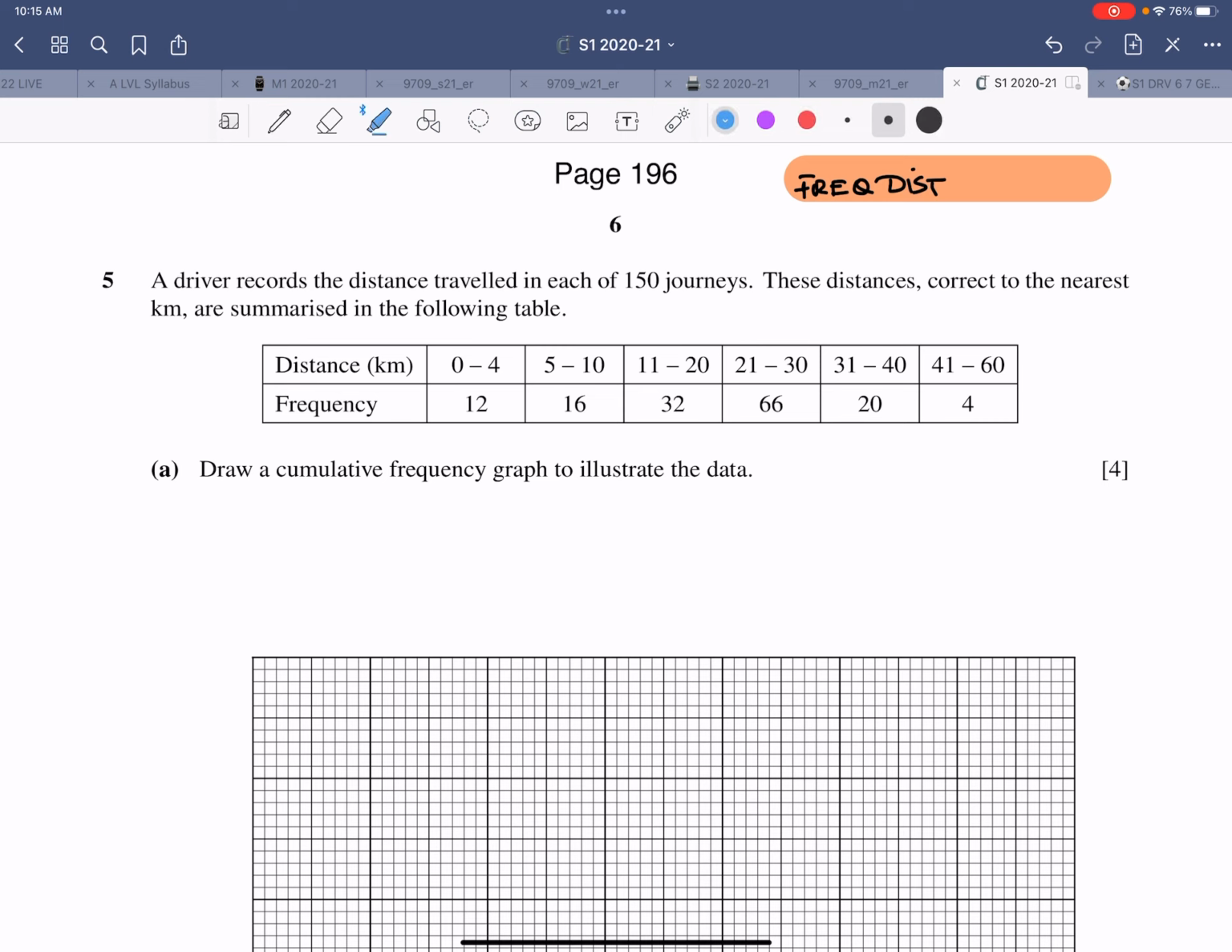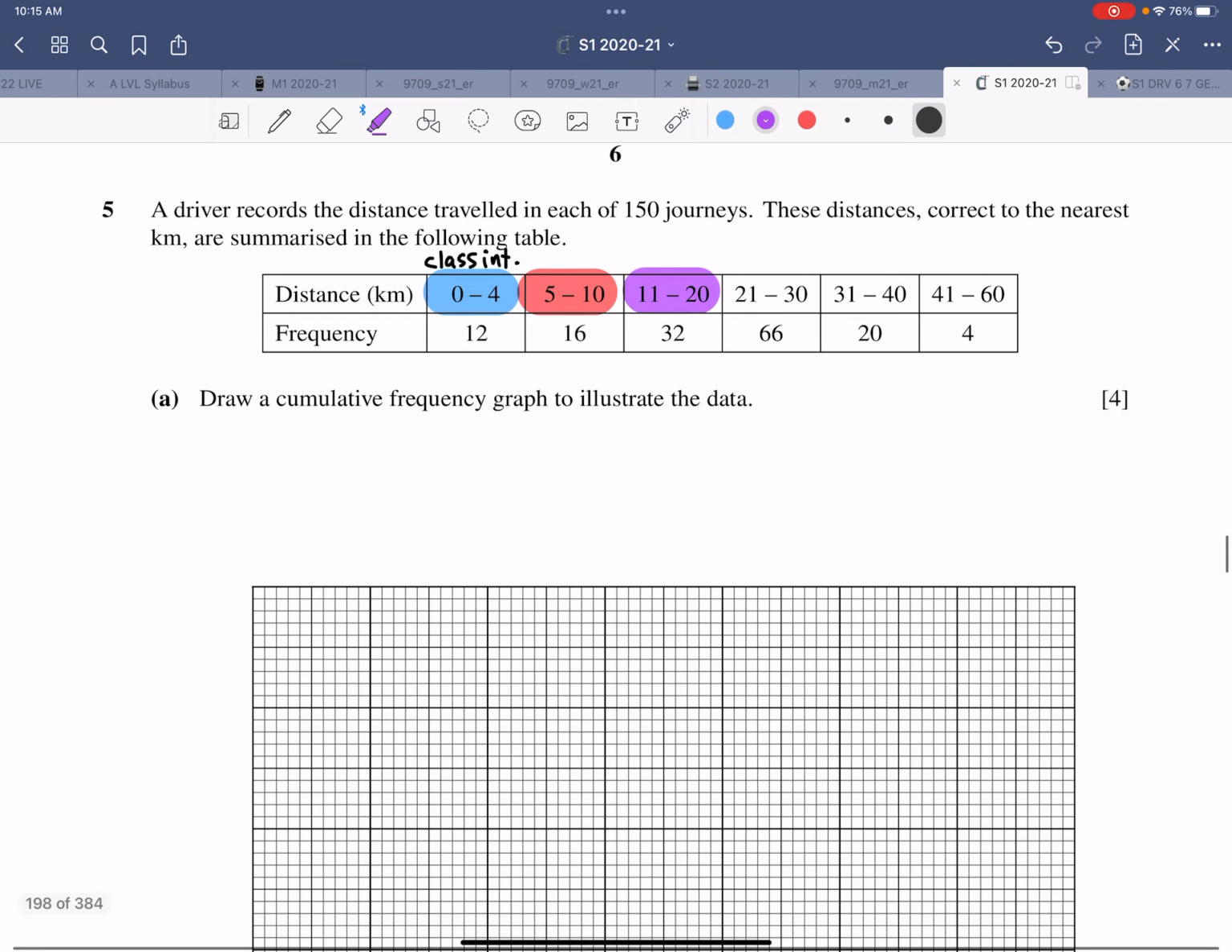Second thing that I observe is that this thing that's given, this is class interval. It's ending at 4 and then it's starting at 5. It's ending at 10, starting at 11, and so on. So that's the kind of data that's given. So it's class interval. They're asking us the cumulative frequency graph. First of all, I need to convert it. So let me convert it.